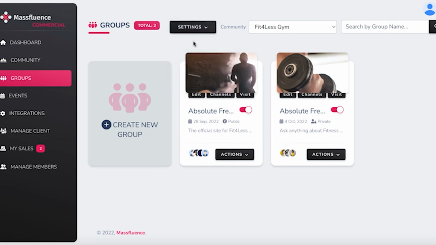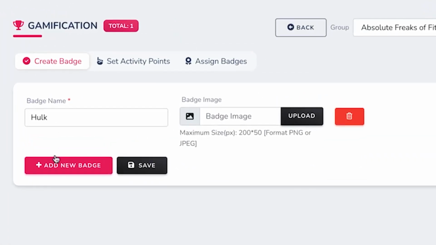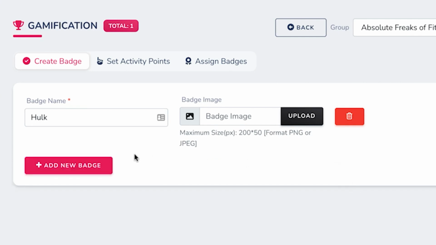Click Settings, Gamification to add virality to the group. First, create different badges or gamification levels users can reach. For instance, we can create a badge called Hulk that when achieved gives users a 50% off coupon plus access to the VIP content section. Maybe we can have another called Mr. Olympia that gives you a free yearly membership to the gym and access to all paid courses. Just enter a creative badge name and upload an image.